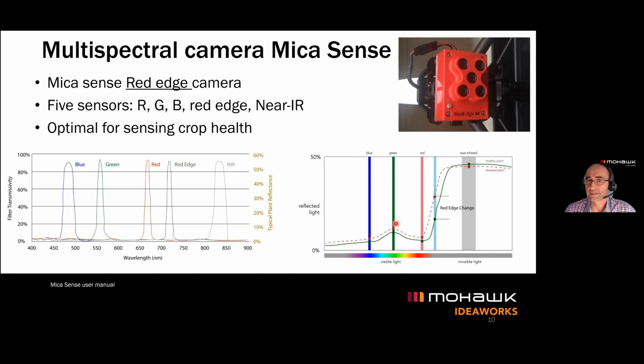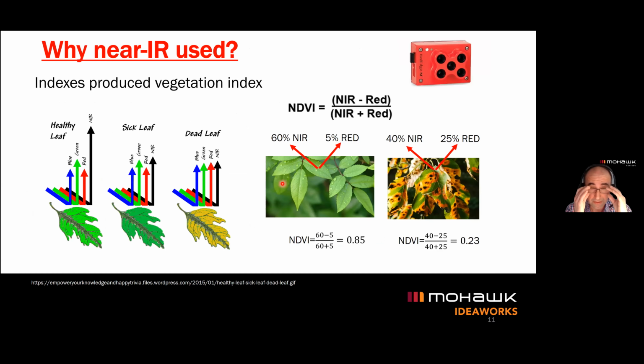But what is happening with the red edge and near infrared? We don't see these two wavelengths. But if we have high reflectance of red edge and high reflectance of near infrared, it will give us some information about the health conditions of the plant. This schematic here would probably be easy to understand. When we have a healthy plant, then near infrared reflectance is high.